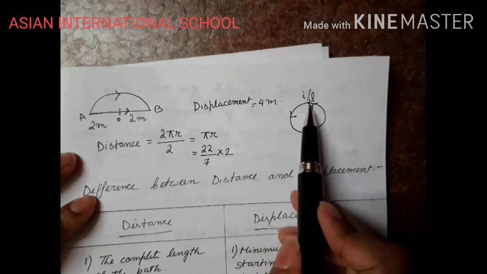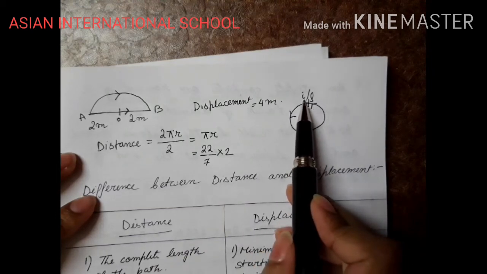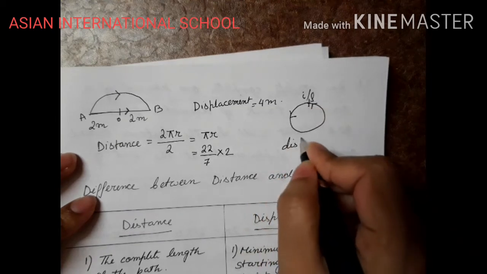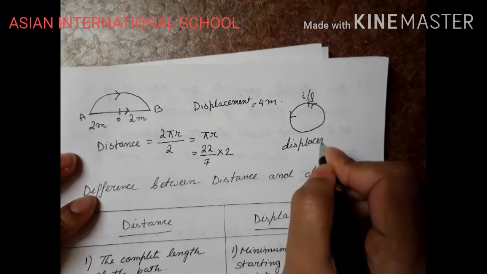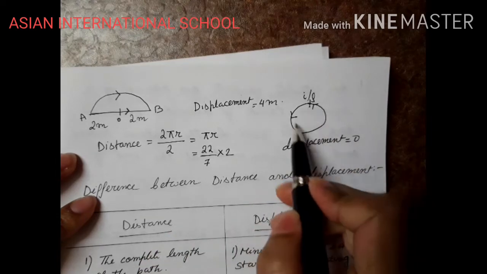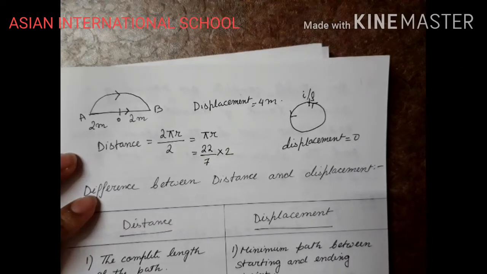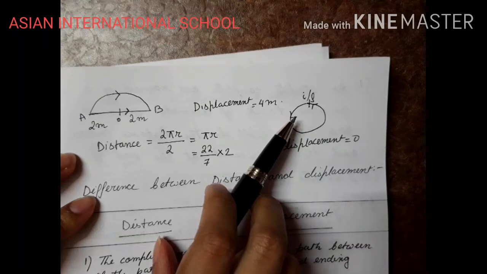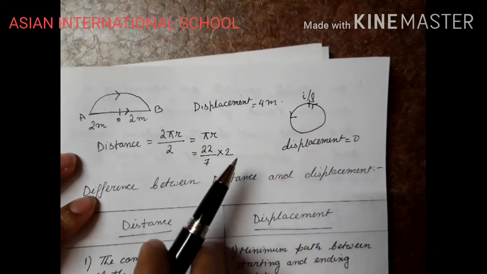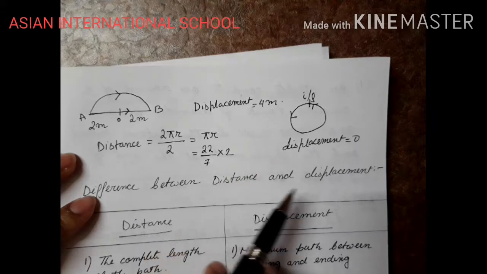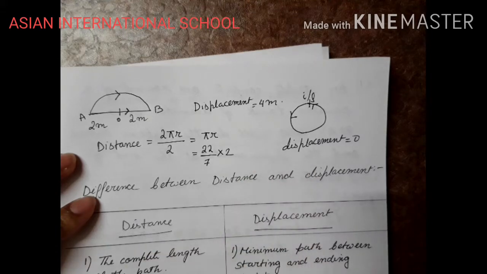So if there is no separation between the initial point and the final point, I can say displacement of the body is 0. But can I say distance of the body is 0? In no case, if the body is traversing, is it possible that the distance of a body will be 0. But displacement of the body can be 0 if the body comes back to its original position.